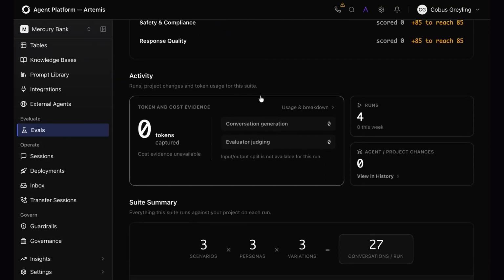I think it's also important to note token and cost evidence, which is also shown here. It's important to calculate the cost. I always mention a study from a while back that made a big impact on me in terms of how to think of AI agents. The title of the study was AI Agents That Matter.